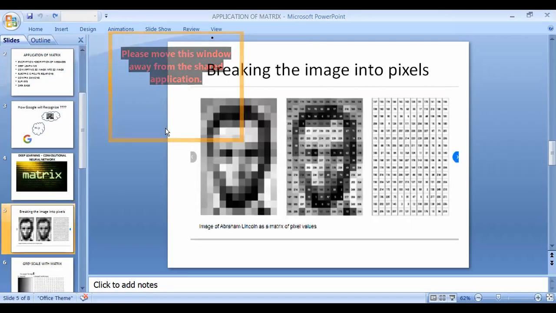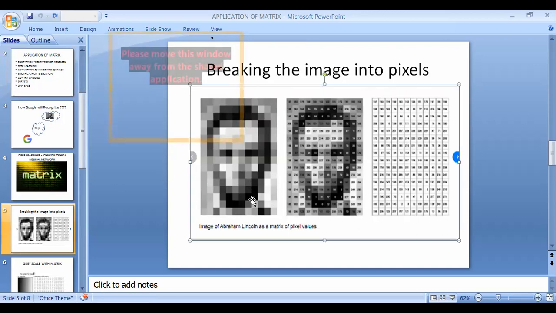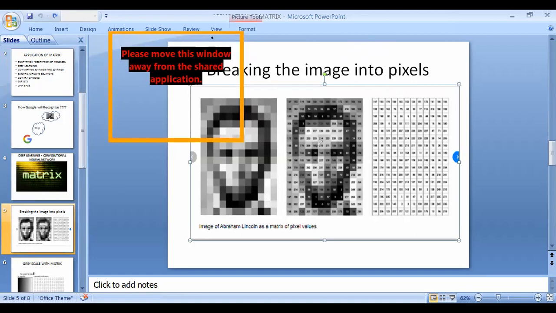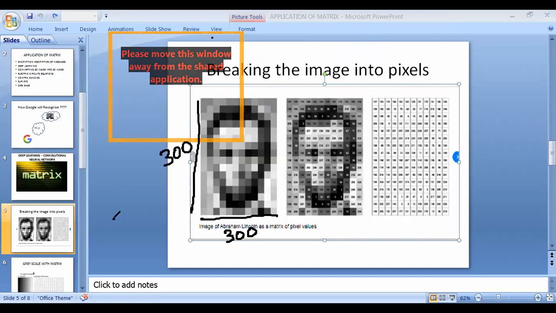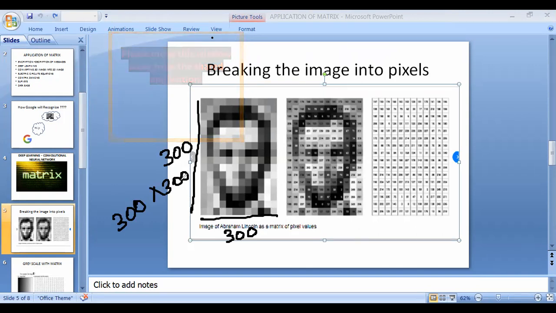So the first thing is you have to break the image into pixels. This is the broken picture of Abraham Lincoln. Let's say this photo is 300 cross 300 pixels. Each photo has some dimensions, right? Let me write it. It has 300 units in the width and 300 units in the height. Then only I can call it a 300 cross 300 dimension. The resolution of the picture is 300 cross 300.